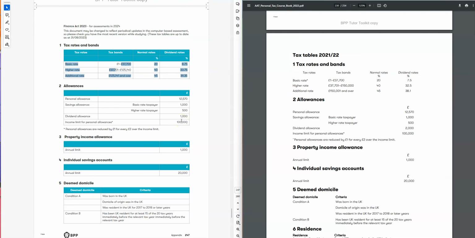Again, I'd like to say this information will be in the reference material. If you need to double check during your exam time, you can always do that. So these are the changes we have from Finance Act 21 to Finance Act 23. All you have to do is practice some income tax questions more, and for the rest of the topics, if you have attempted them before, you will do the same way, but the income tax rate has to be changed with the new Finance Act 2023. That's all you have to know for the changes from Finance Act 21 to 23. Thank you very much.